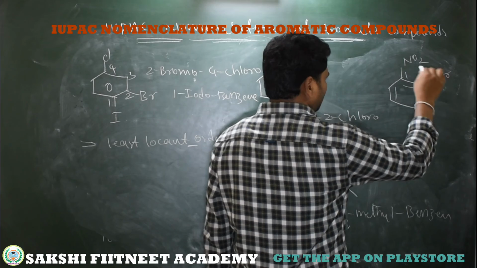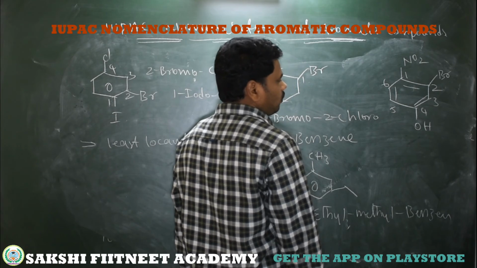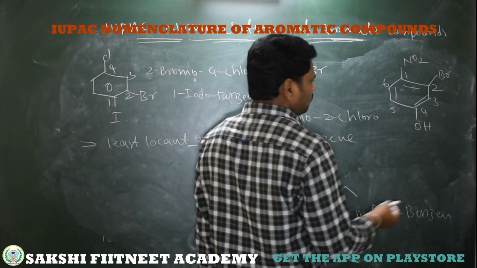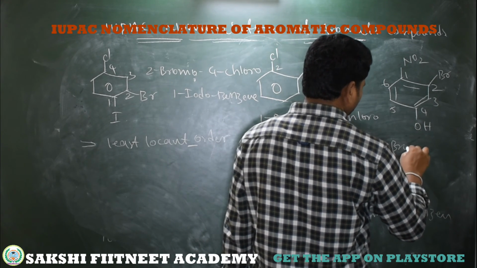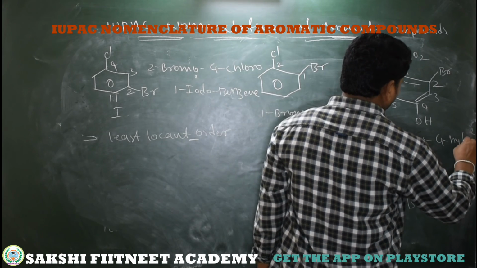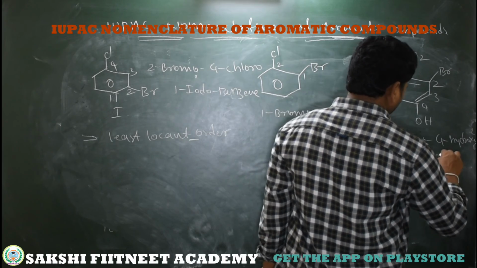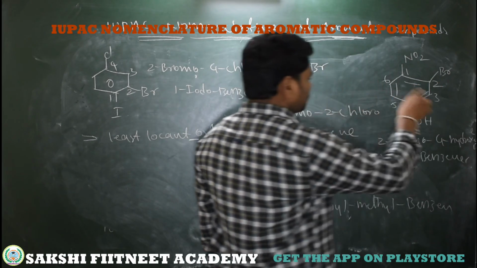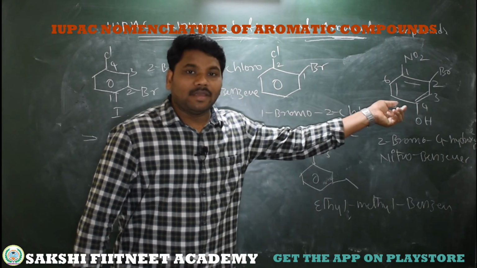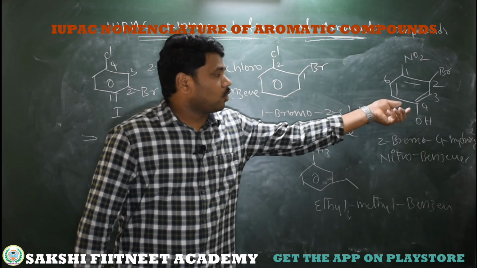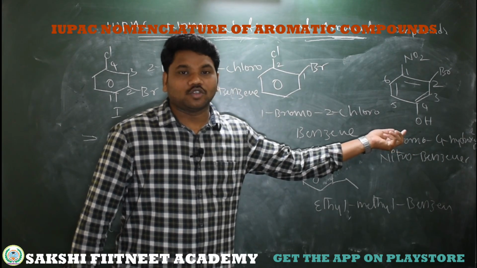So better I am following 1, 2, 3, 4, 5, 6. So now 2 bromo, 4 hydroxy, nitro benzene. Simple. So this is the IUPAC name of this compound. When we have 3 substituents on a benzene, you just follow least locant order, then write the IUPAC name by following their substituent alphabets.